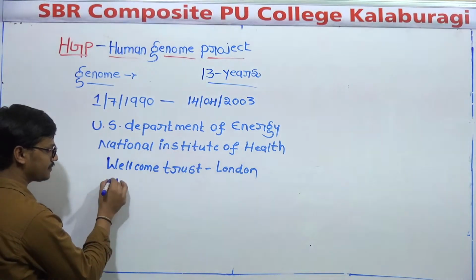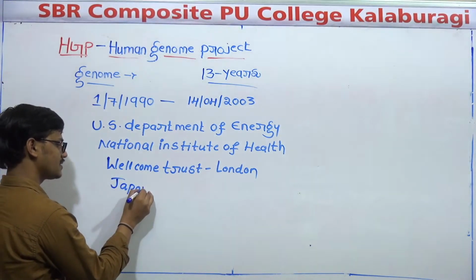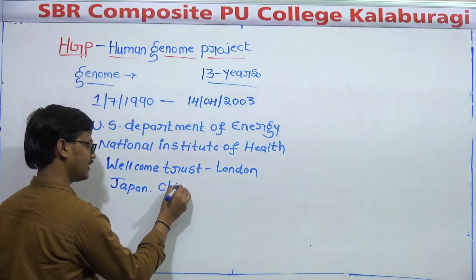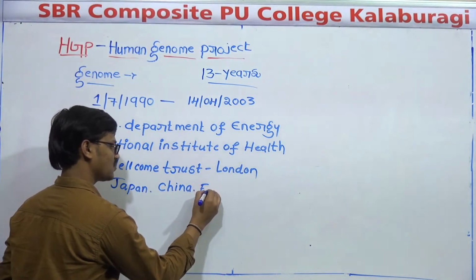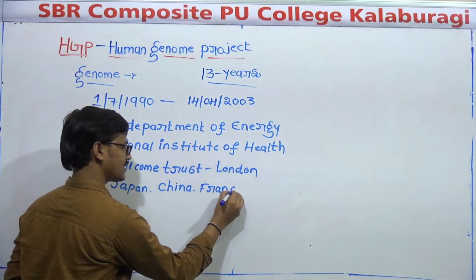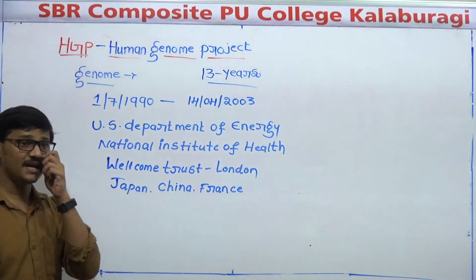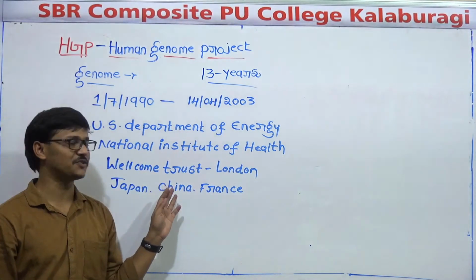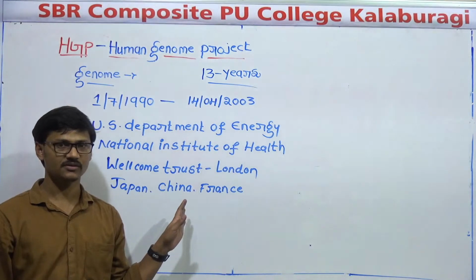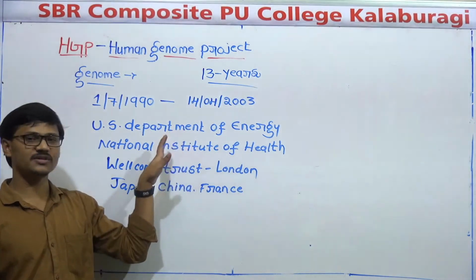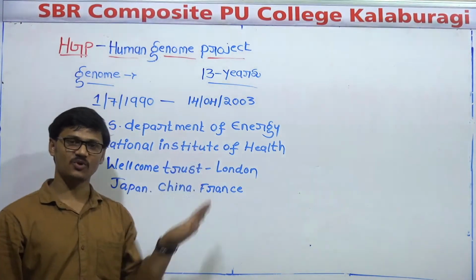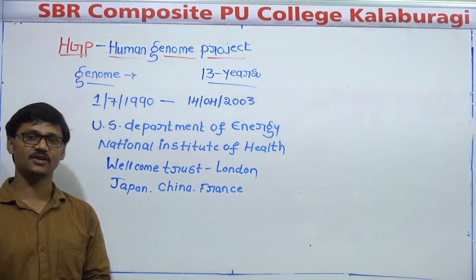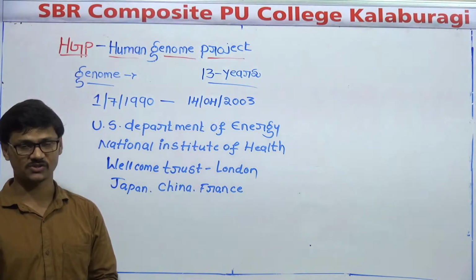Even Japan, China, France. So all these countries became major partners of this Human Genome Project. Okay, and you know what is the main motto or main aim of this project? To study and to sequence all the genes of humans.